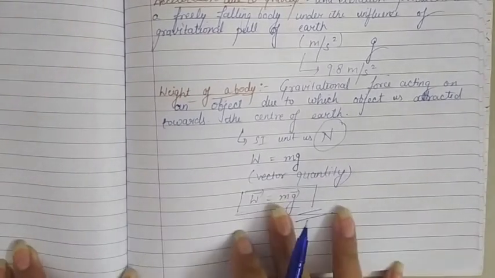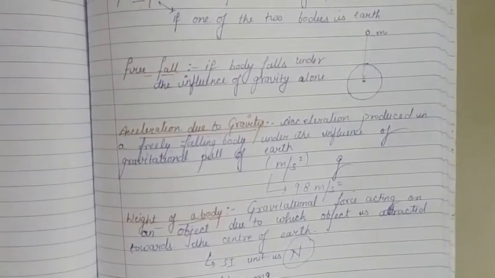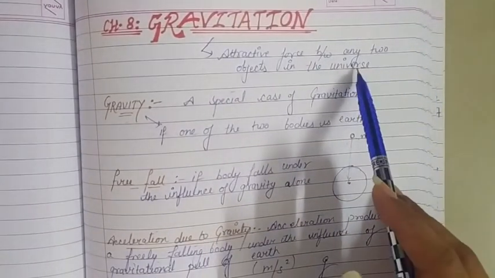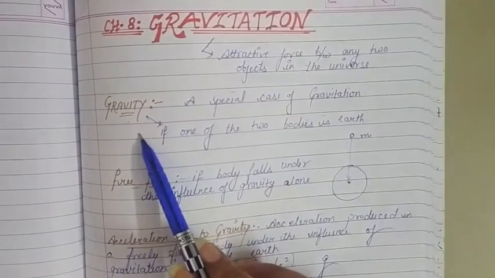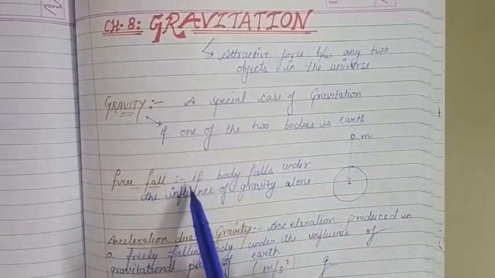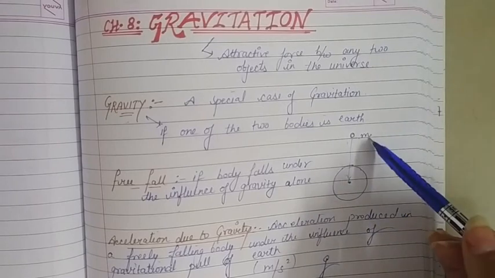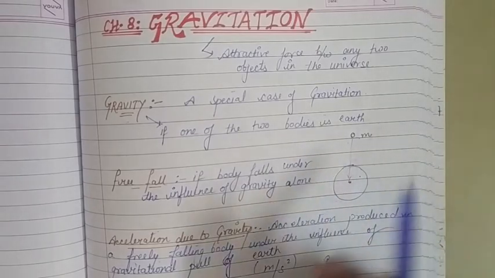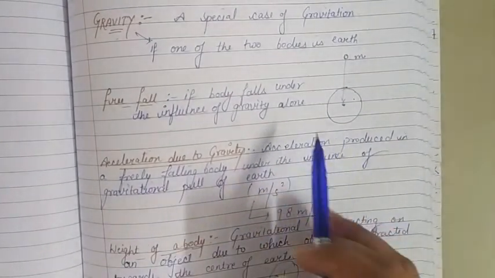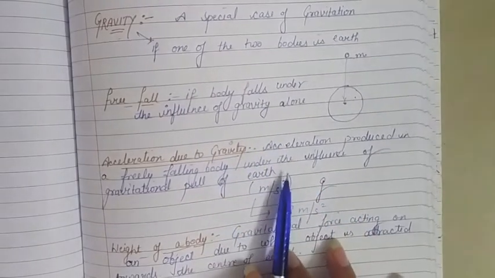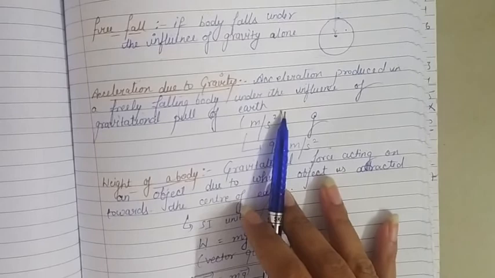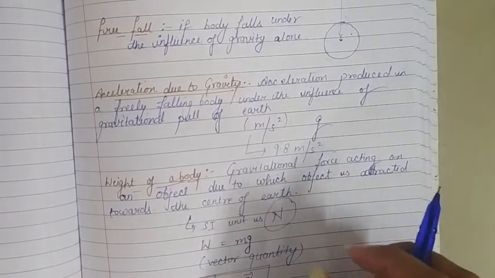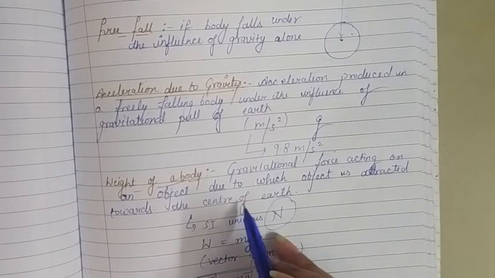So these are the basic terms that we are going to use in this chapter again and again. Gravitation, that is the name of the chapter itself, means the attractive force between any two objects in the universe. Gravity, when one of the objects is earth. Free fall, when because of the earth's gravity a body is falling towards the center of earth without any friction or any other force. Acceleration due to gravity is the acceleration that is produced in a freely falling body, and weight of a body is the force acting on a body because of the earth's gravity and due to which it is attracted towards the center of earth.